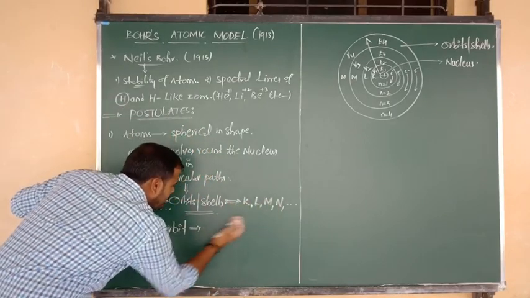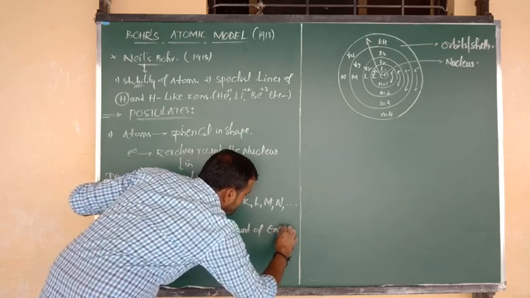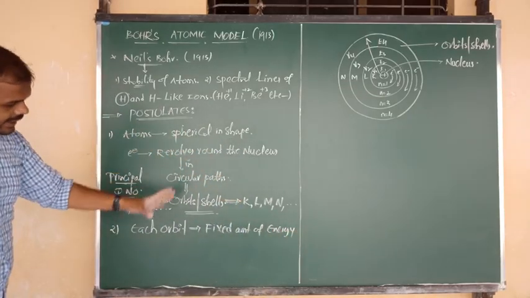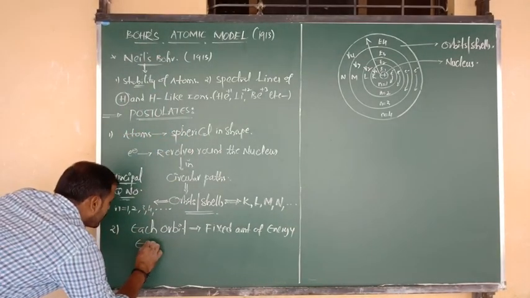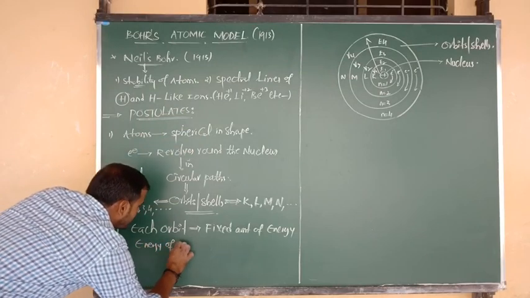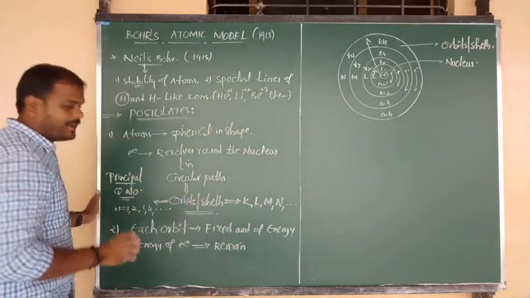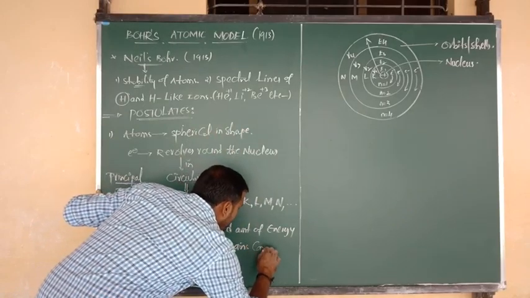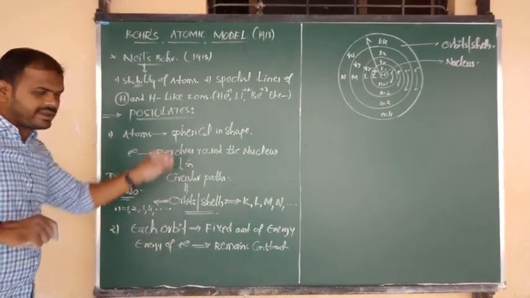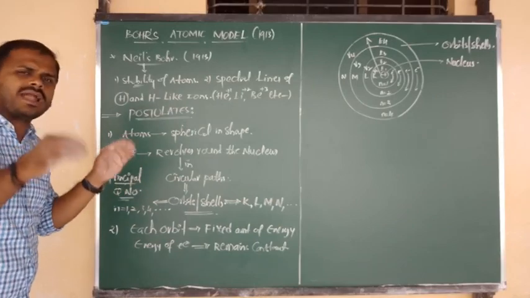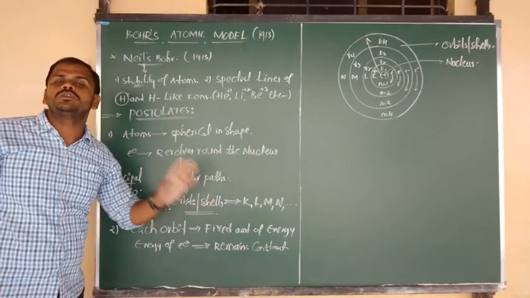Each orbit should contain a fixed amount of energy, and in any particular orbit, the electron's energy remains constant.